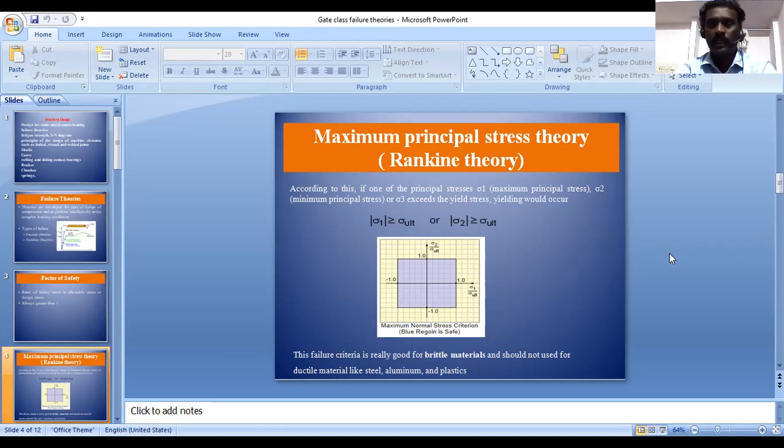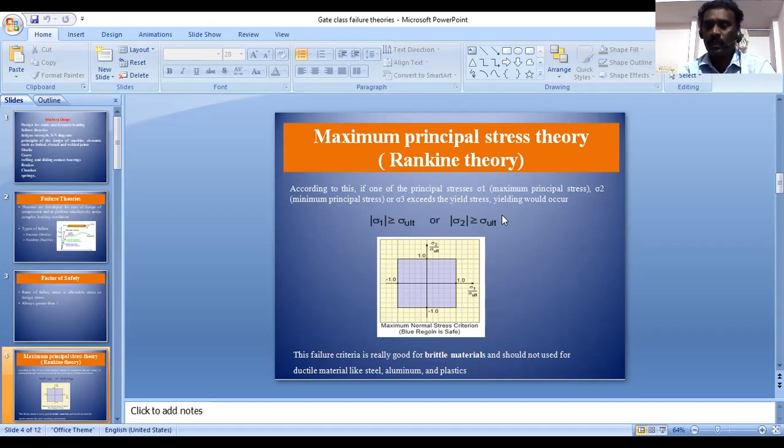Then the first theory, the maximum principal stress theory, states that when we apply loading on the component, there may be some stress induced in the component. If this induced stress is maximum, we call it sigma 1, and if it is minimum, we call it sigma 2.